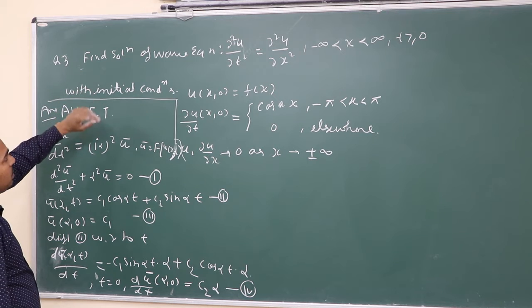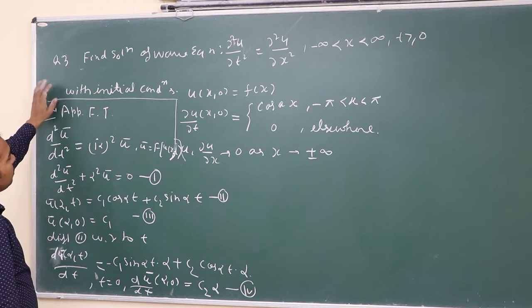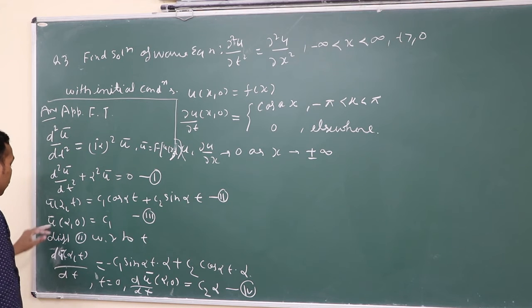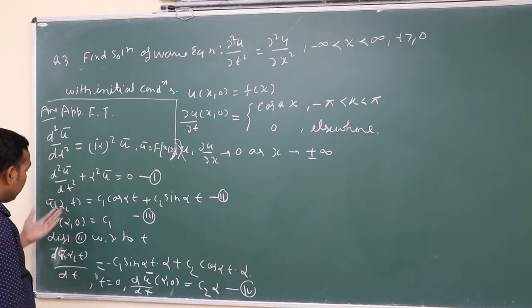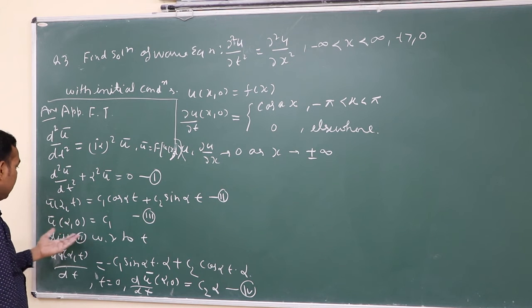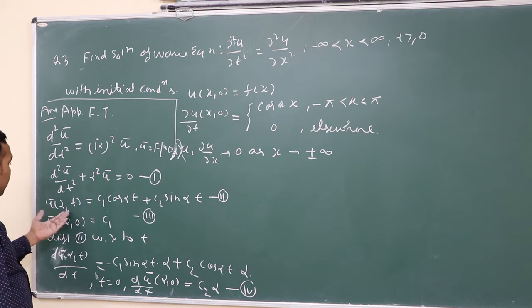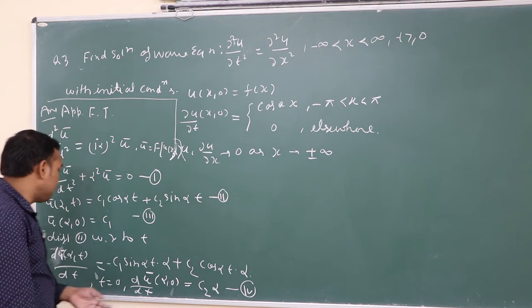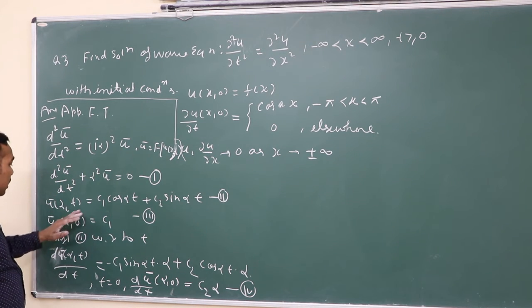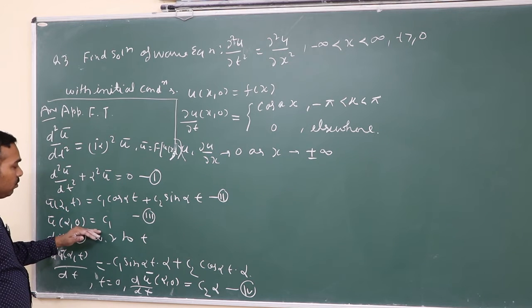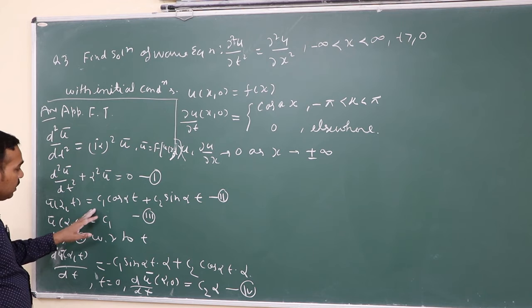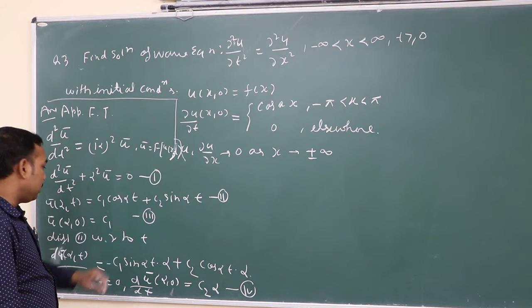If a problem is given, we simply apply Fourier transform and the problem is converted into an ordinary differential equation, and we get the solution u bar alpha t equals c1 cos alpha t plus c2 sin alpha t. Now put t equal to 0, which is done only for finding c1 and c2.